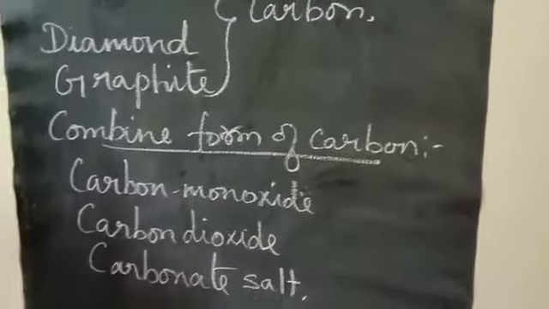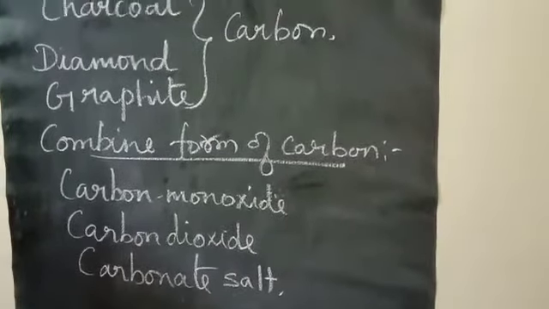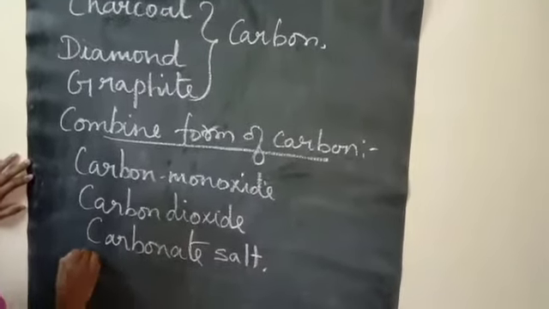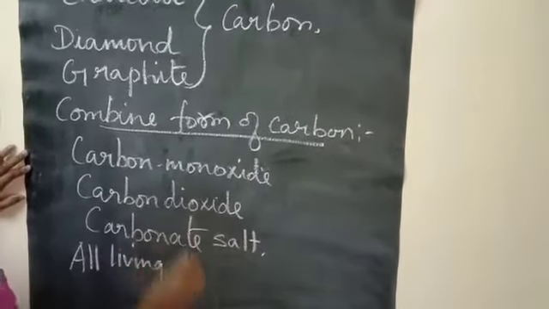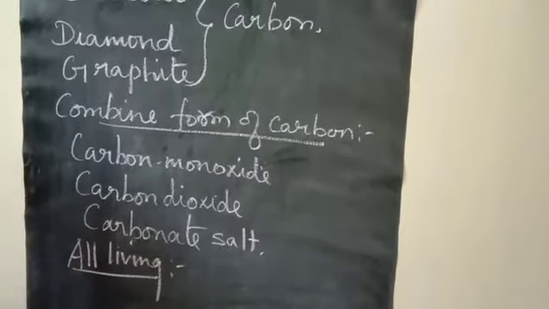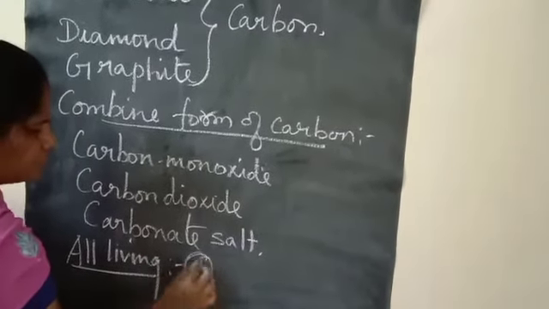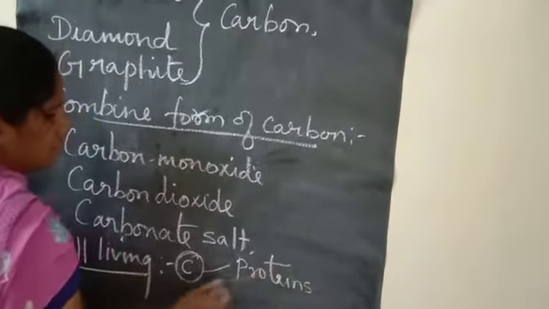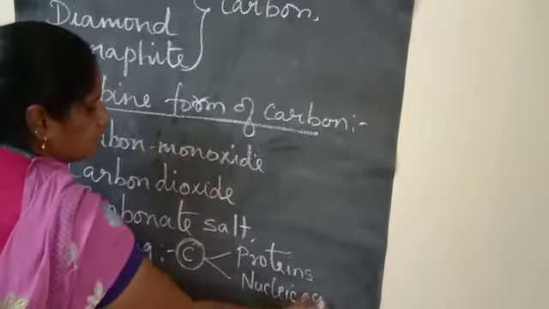And all living organisms are made up of carbon-containing molecules like proteins and nucleic acid. So overall, all living organisms, all biotic factors, are made up of carbon. In what way are they made up of carbon? One is in the form of proteins and another in the form of nucleic acid.